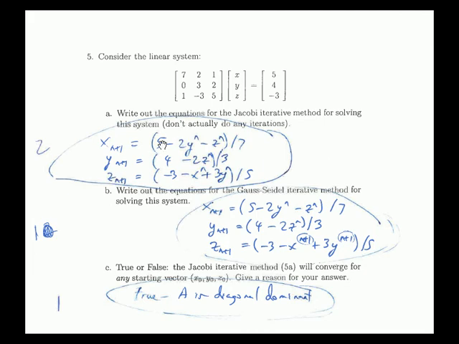And here's another problem where you're supposed to write out the Jacobi and Gauss-Seidel methods, and it says true or false, the Jacobi iterative method will converge for any starting vector. Yes, because the matrix is diagonal dominant. 7 is bigger than 2 plus 1, 3 is bigger than 2, 5 is bigger than 1 plus 3. So actually they're both guaranteed to converge.